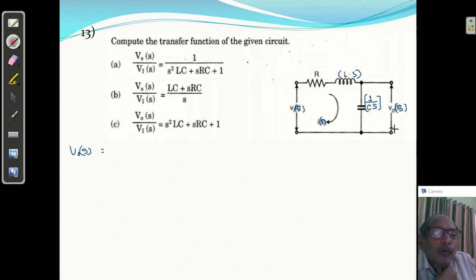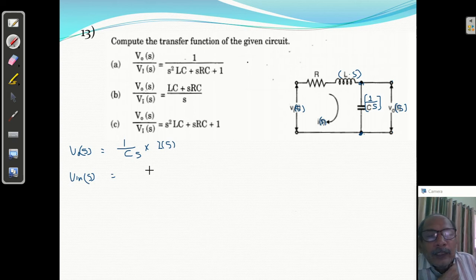So what is V out? V out means the voltage across these two points, which is the same as the voltage across here. What is the voltage across here? 1 by CS, that is the impedance, into I of S. Similarly, this is one loop, so if you apply KVL, you will get V in of S equal to LS plus R plus 1 by CS.